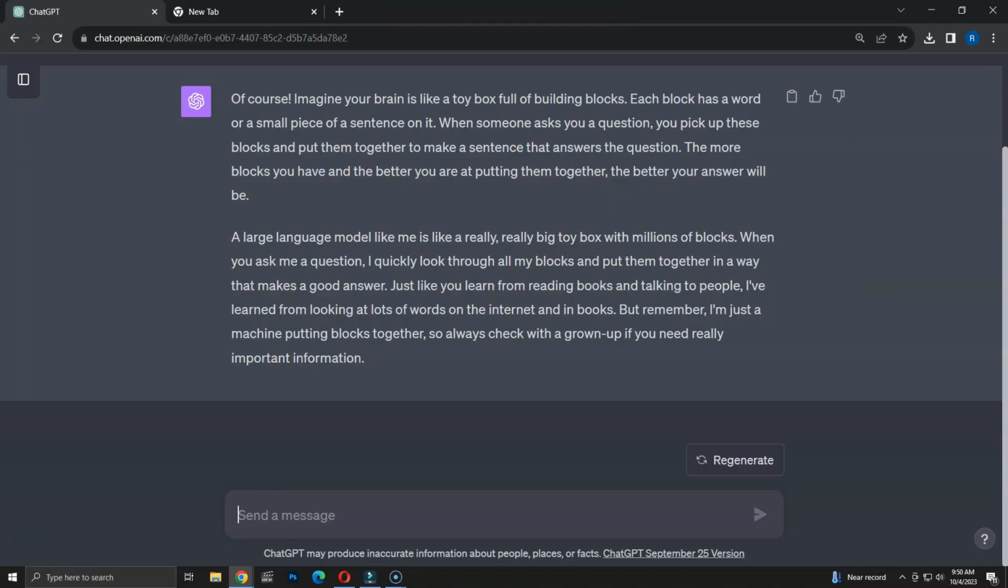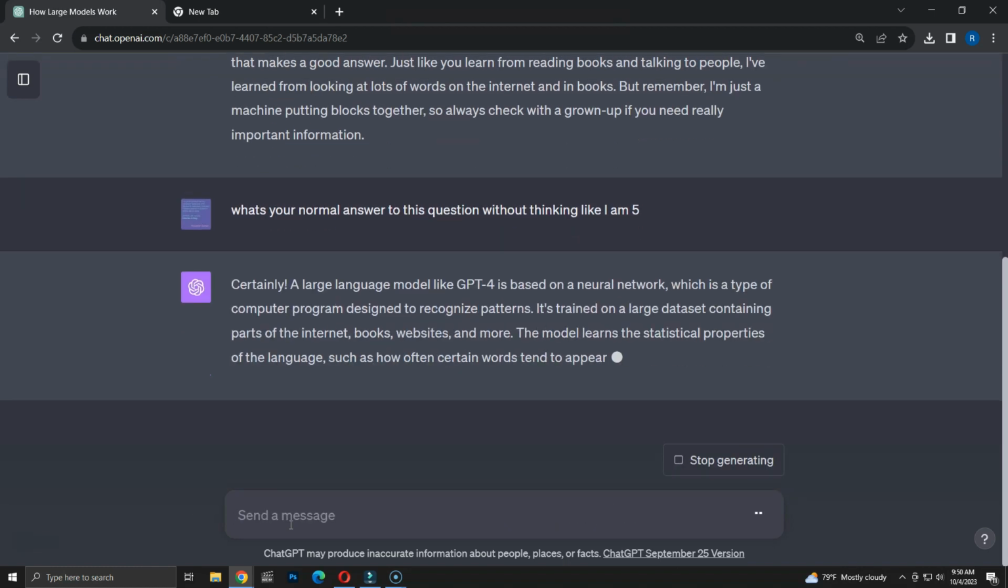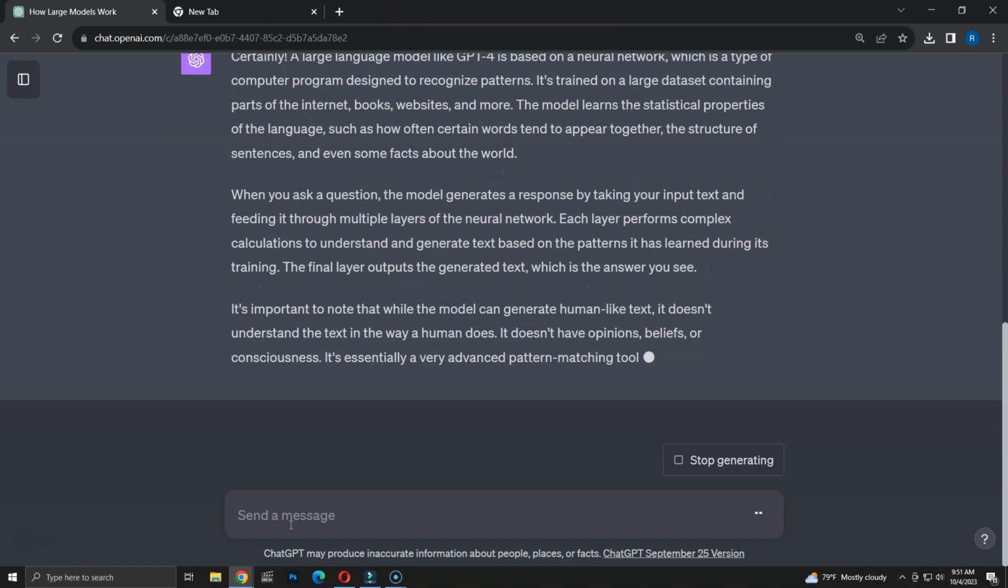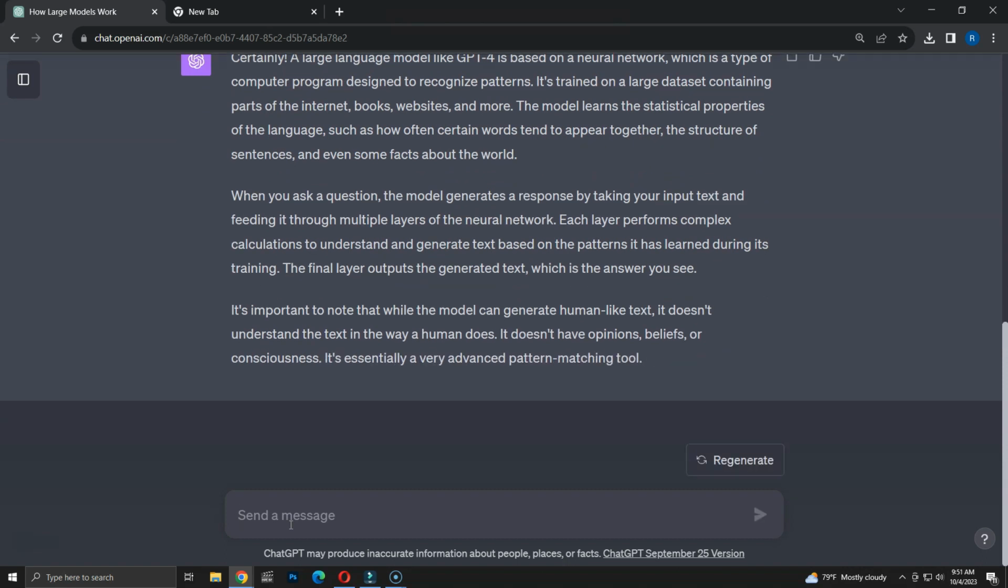As you can see, the response was easy to understand, even for a 5-year-old. Let's look at the normal ChatGPT answer to this question, without considering I am 5 years old. Now, we get a solid answer with more technical terms. Now, let's ask it to analyze the difference between the 5-year-old response and the normal response.